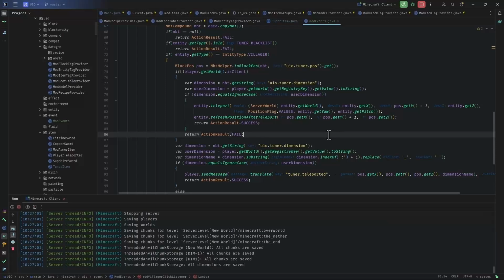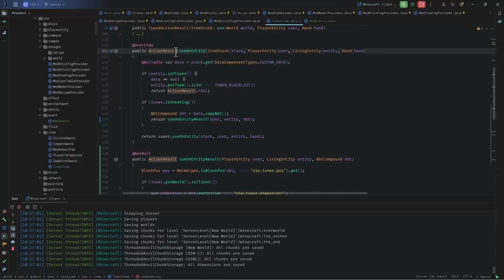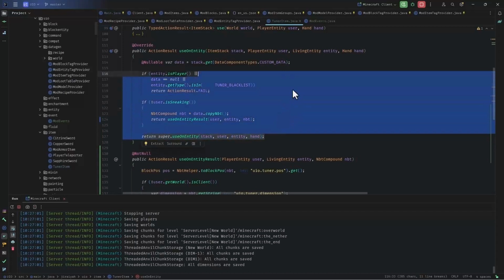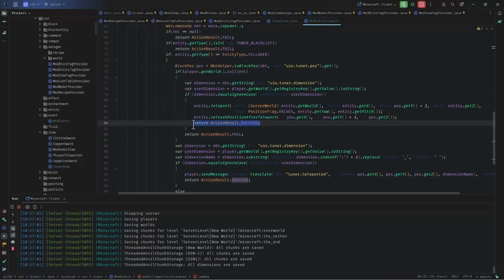Now you may ask yourself, hey, why didn't it work the previous time? Because I'm consuming the event here. When I was calling it on the item with this one, use on entity, it would work, but at the same time, this use on entity would call the same listener on the villager that would open the trading panel. And then when I would get to the end, as you see, it would return the super and everything would mess up. However, here I'm consuming that event totally and telling the system that, hey, I don't need you to do anything else.